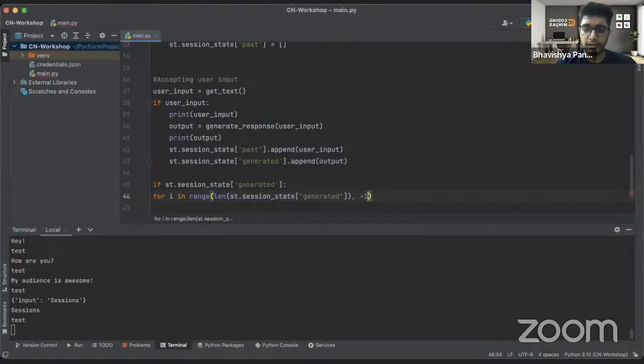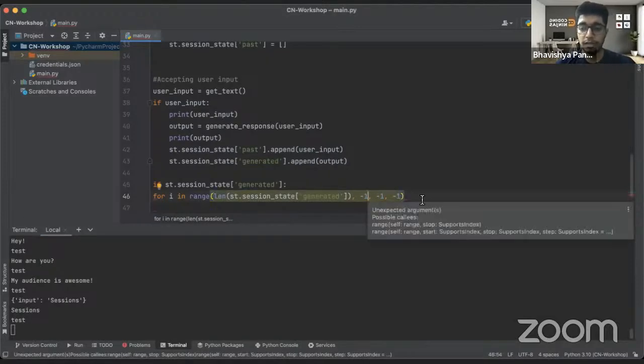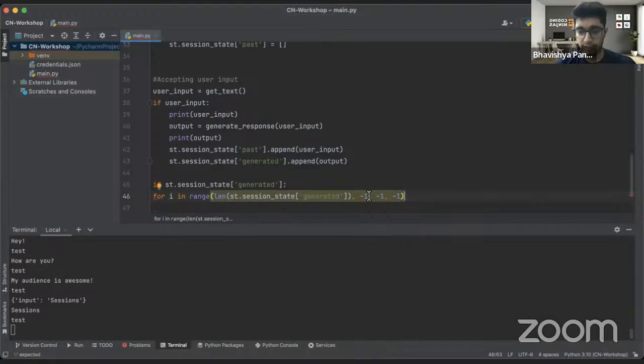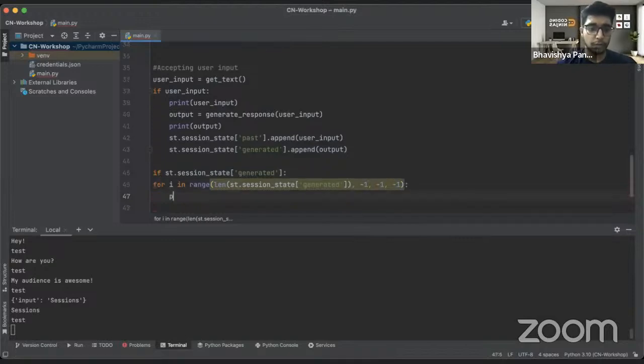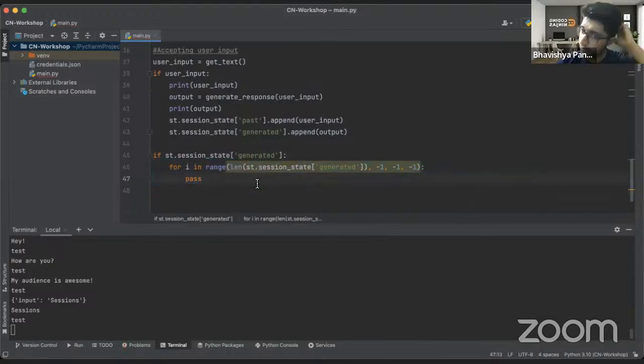So if you wanted the output like that, here it is the length of that, and I want it to run till negative of it, right? And this is the output. I want it to be in this format. Let's keep it pass for here, because I want to explain what this thing is doing. And okay, why is this coming? Okay, because it is not indented.